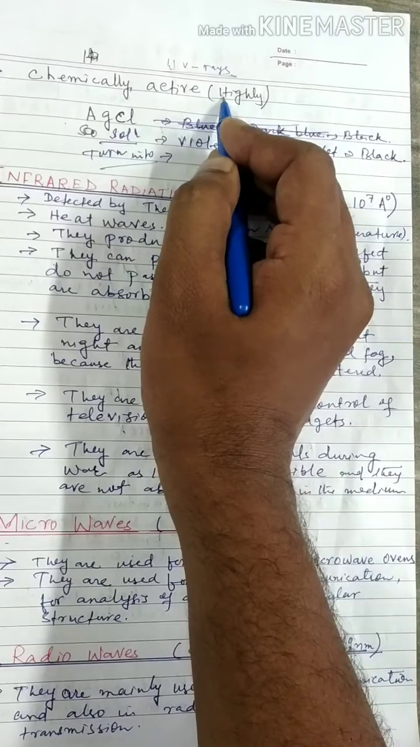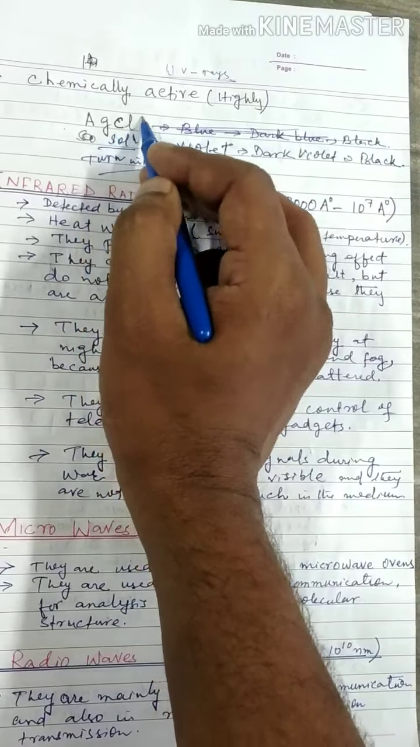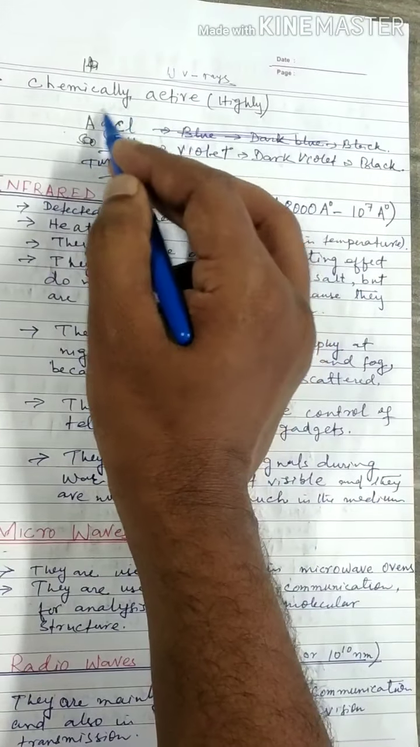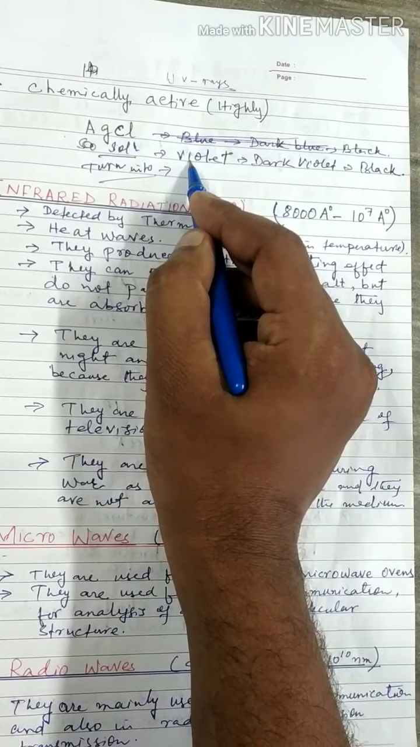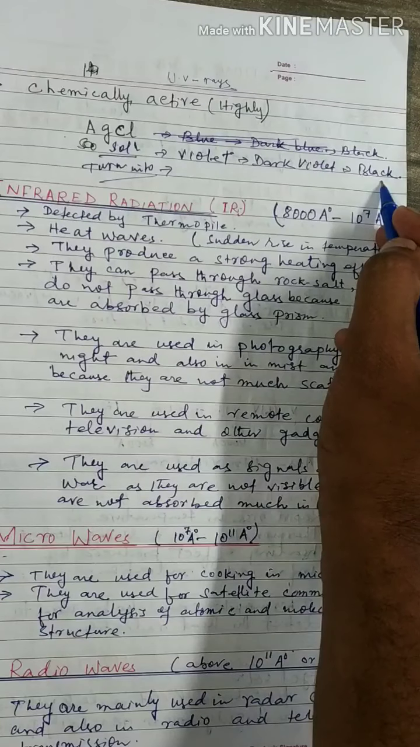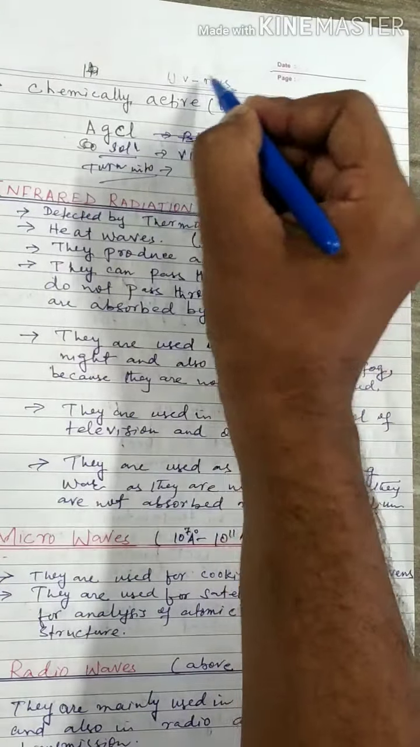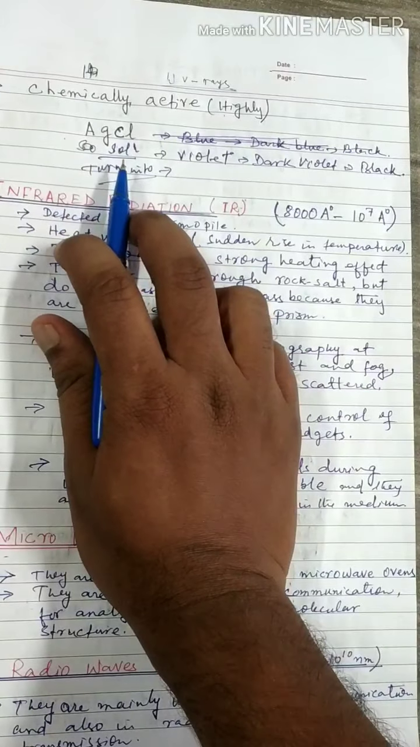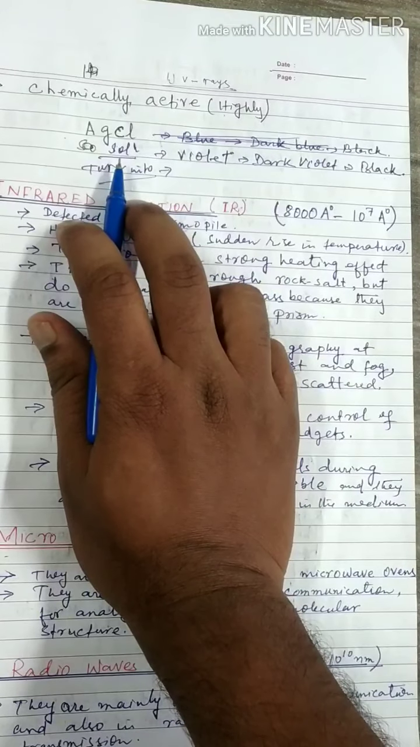When UV rays are passed through AgCl solution, silver chloride solution, it first changes into violet, then dark violet, and then it becomes black. So this shows the high reactivity of UV rays. Clear? Just add this to the previous point discussed in the previous video. Please watch the previous video.